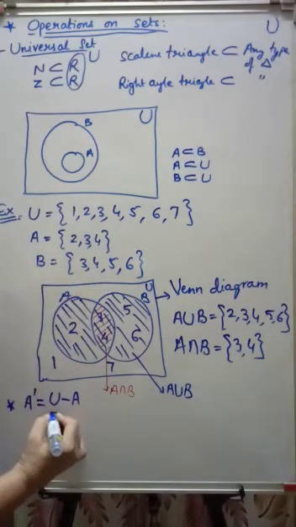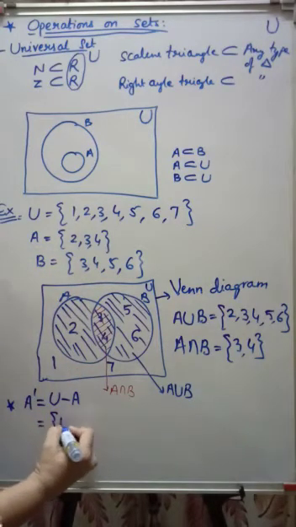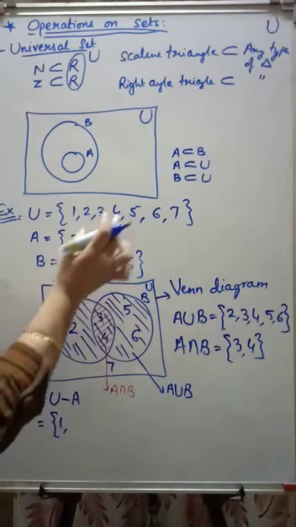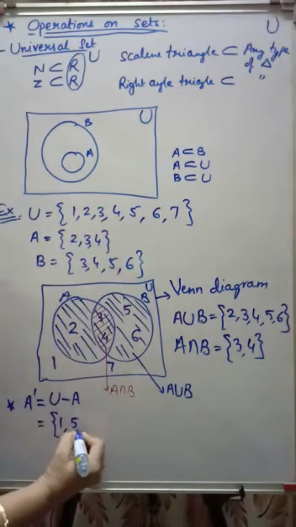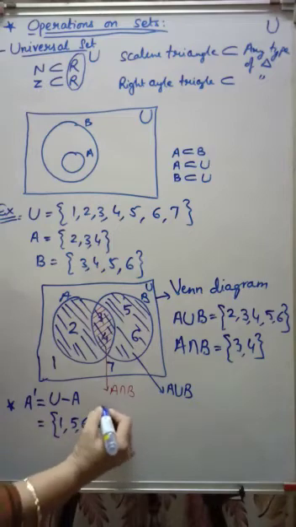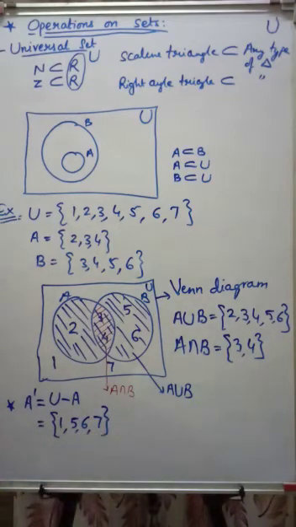It is the elements 1, 2, 3, 4 are there, so 1, 5, 6, 7. This is my A complement.